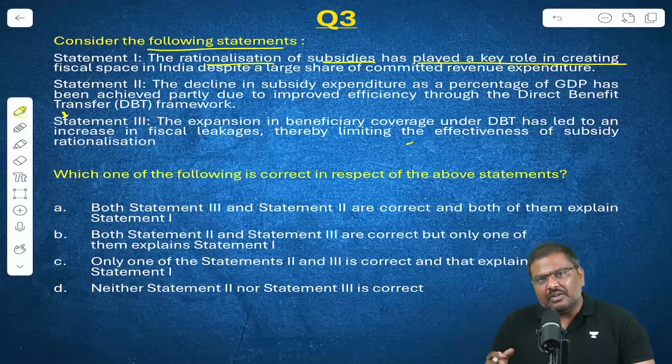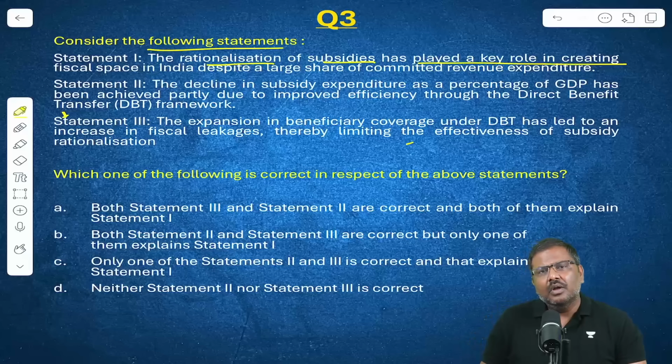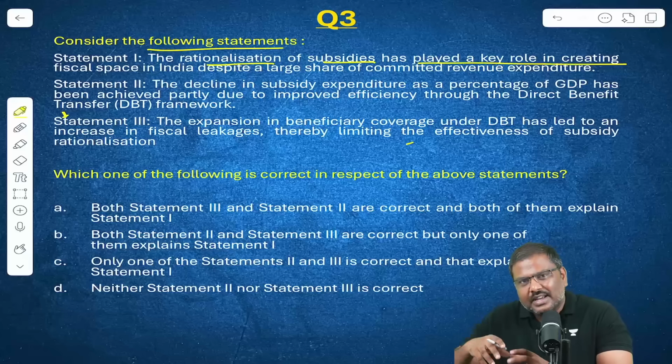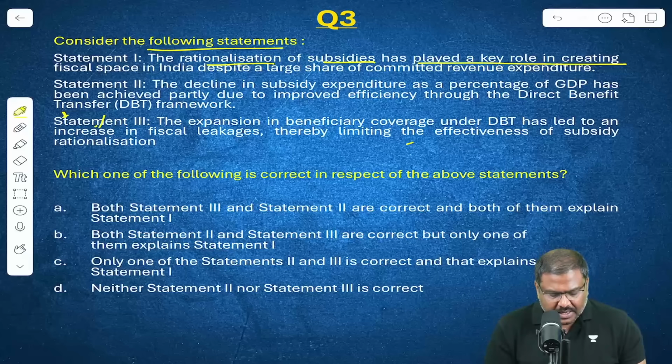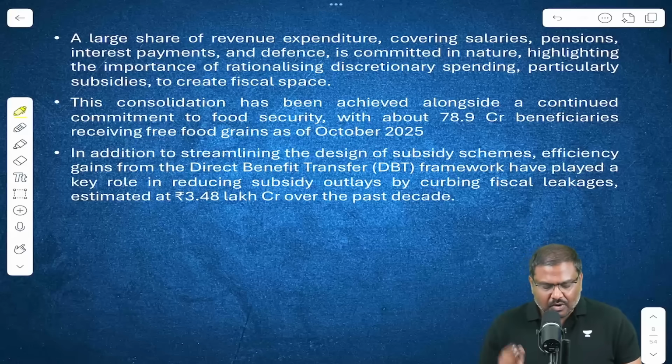Increased coverage of the beneficiaries under the DBT, which has come into force for more than a decade now. More than 300 schemes are covered under this. With the expansion of DBT coverage, leakages have not increased. In fact, it has helped in reducing the leakages. Statement 3 is incorrect. But what is the reason behind this kind of a question?